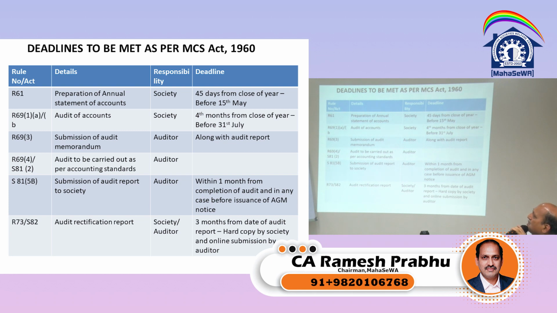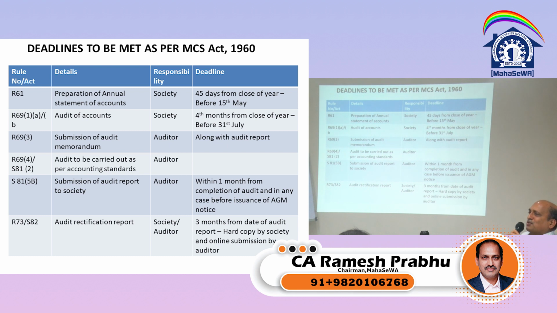Deadlines to be met as per the MCS Act. Now let us look at the accounting standards and how the deadlines are to be met under the MCS Act. Rule 61, preparation of the annual statement of accounts. You must have already written rule number 61. If you have not written it, it is the responsibility of the society. Correct? Then 45 days from the close of the financial year, that means by 15th of May, the accounts should be completed, correct? Which is given in rule number 61.